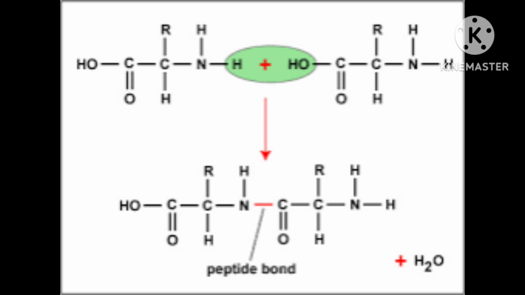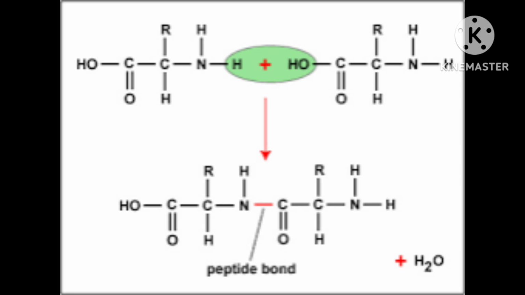This I have told you about how two molecules are joining to each other. Now this results in the elimination of a water molecule and formation of a peptide bond. Peptide bond means CONH, because that CO has joined with NH.